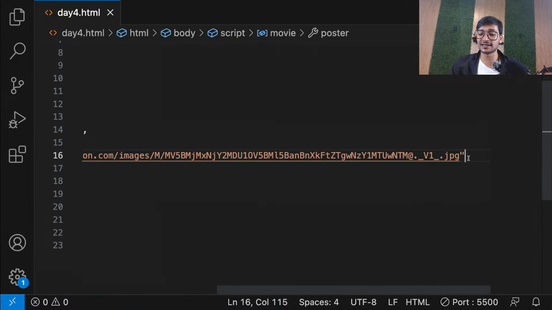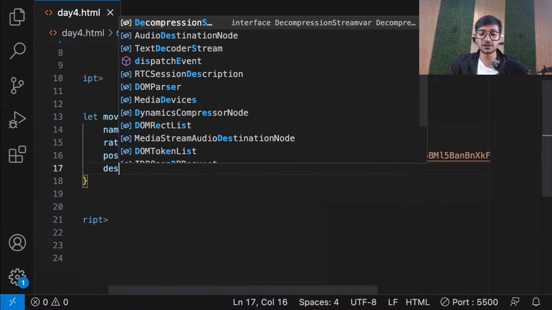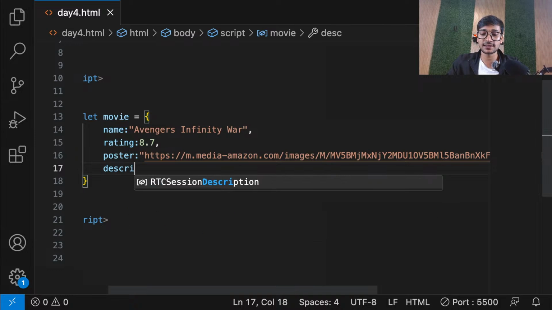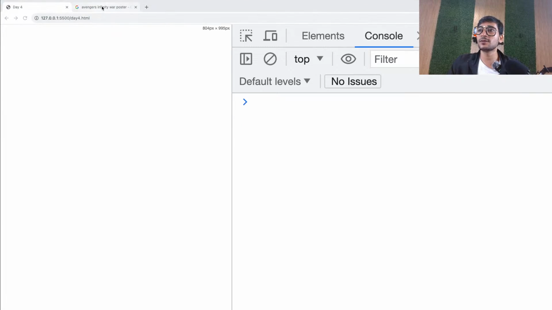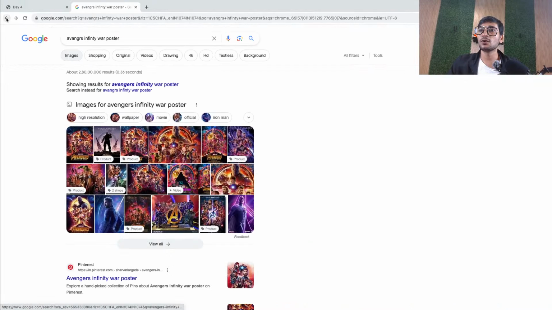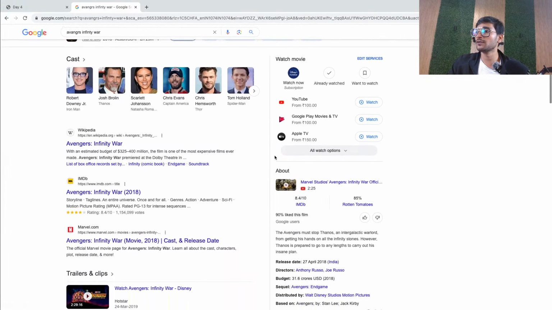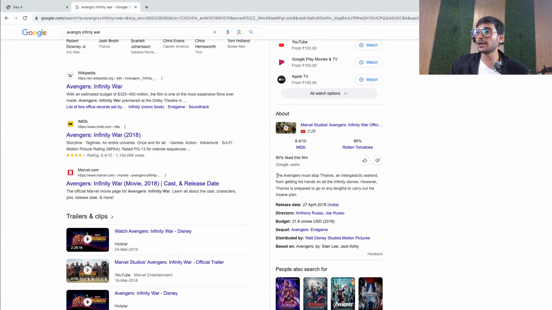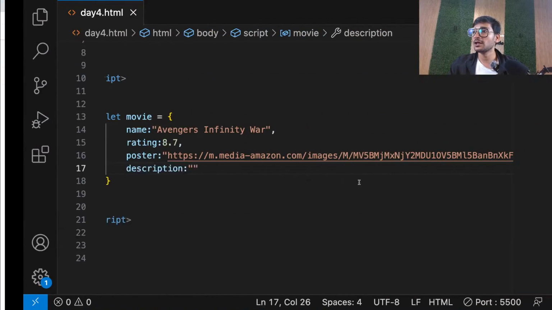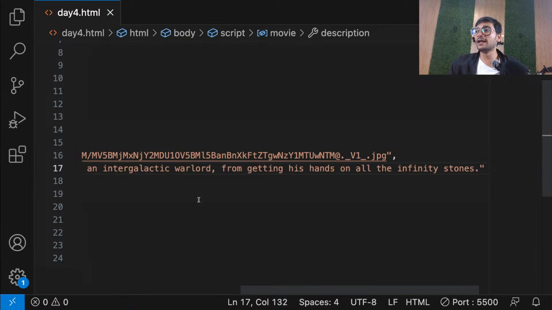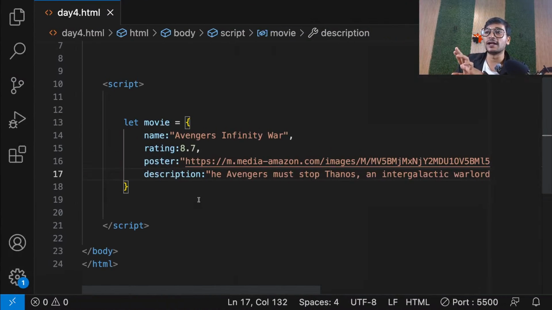And then one more thing. So let's take some basic description. So let's also have some description for this movie. So description. And we can just go on Google and again get some description about this movie. So just search for Avengers Infinity War and you'll easily get the description of the movie here. See? So simple plain description, something like this. Let me just take one line of it. That's all. So guys, this is a single movie data. A single movie having name, rating, poster, description.